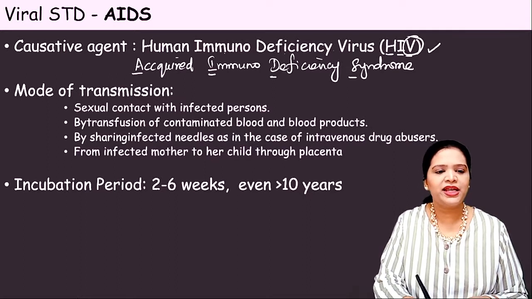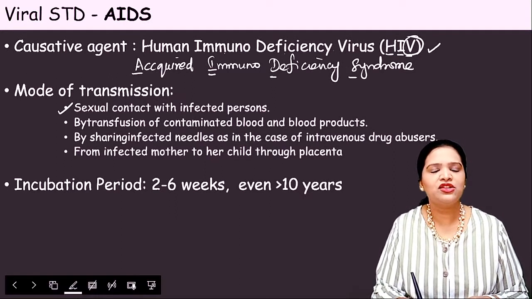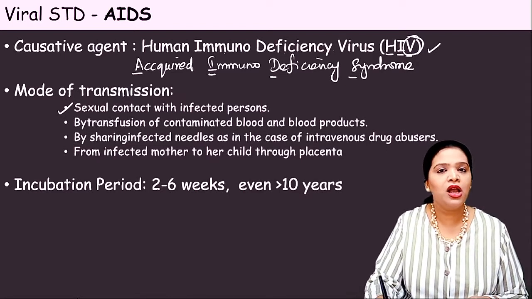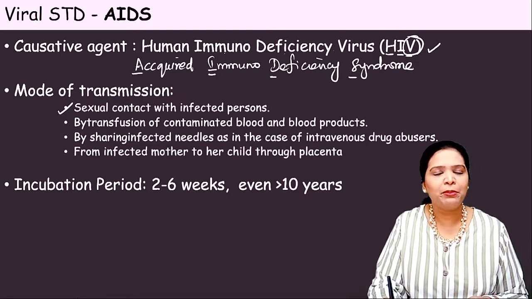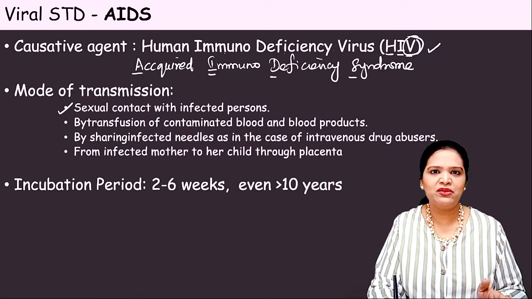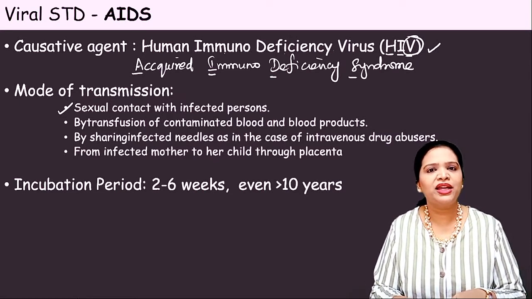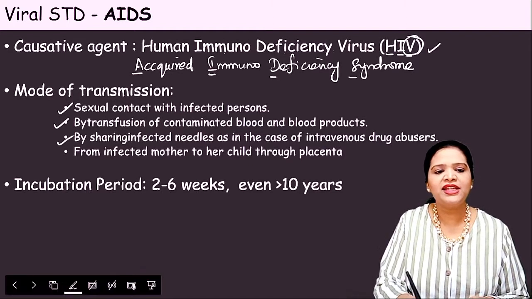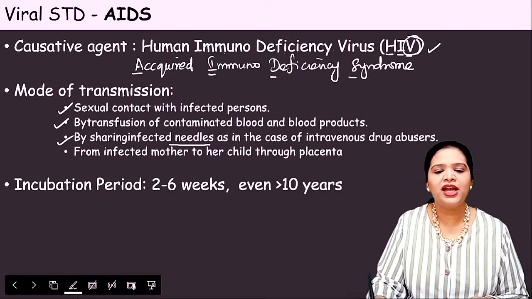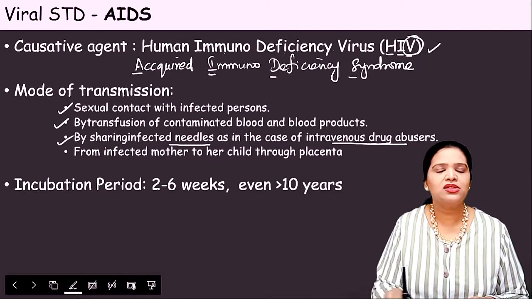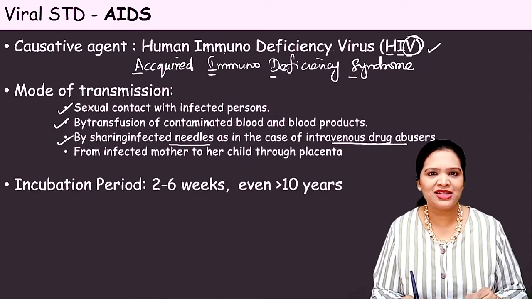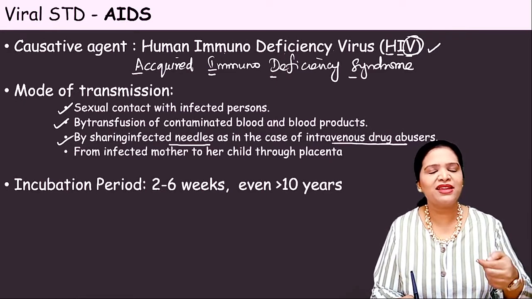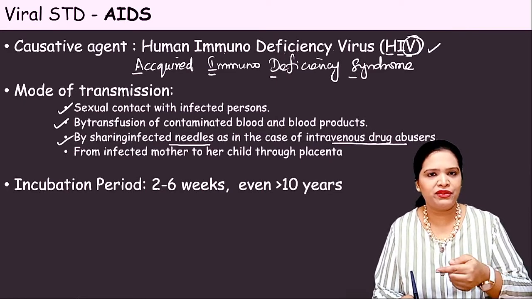So how does it spread? The mode of transmission is through sexual contact with the infected person. That is the major route of transmission. And apart from that, same as hepatitis B virus, contact with the infected blood and blood products of the person, and sharing the infected needles. Intravenous drug abuse: people using drugs, heroin, cocaine and all, have a common needle where they share the needle with their friends' gang.